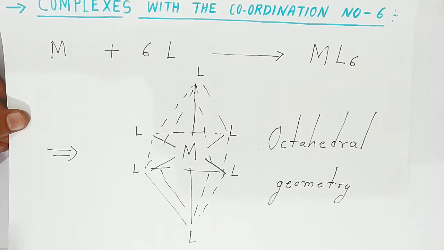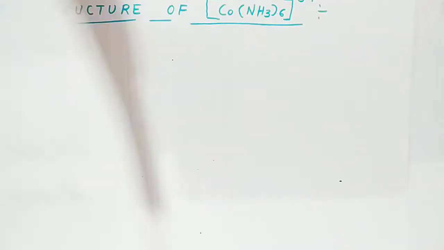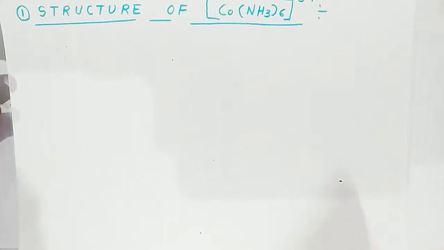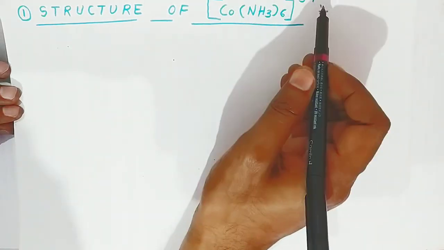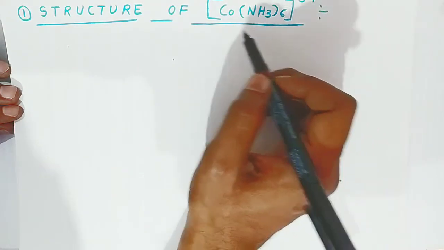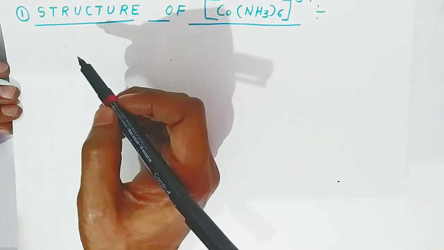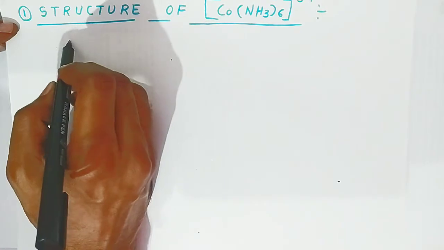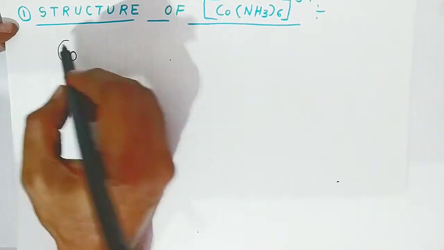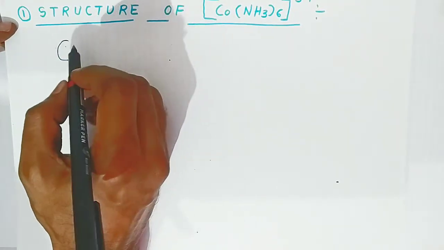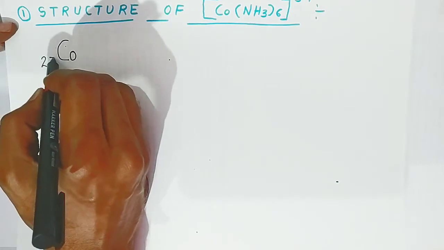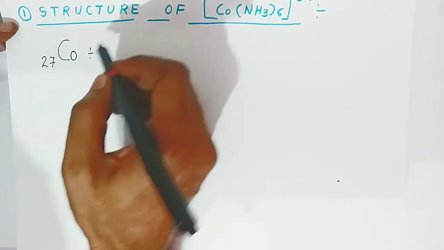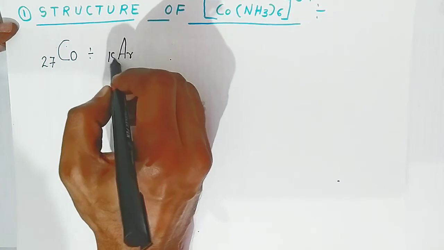Now students, here we are going to see some examples, the famous example that we are taking, hexaamminecobalt(III), [Co(NH3)6]3+. If you want to explain this structure, students, you should know the atomic number of cobalt. What is the atomic number of cobalt? Capital C, small o, this is the symbol of cobalt. The atomic number is 27. Now students, we write argon, all 18 electrons.